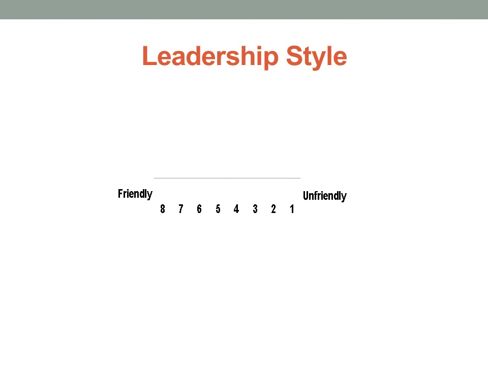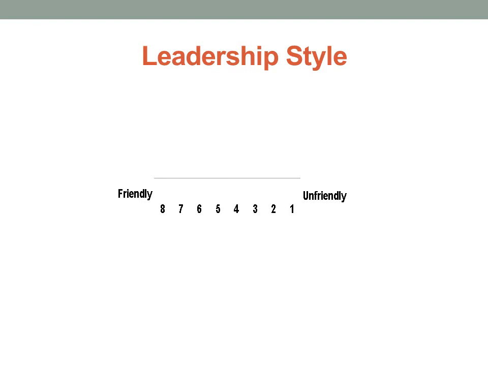Fiedler believed that leadership style is fixed and the attitudes of the leader can be measured using a scale he developed called the Least Preferred Co-worker, which is called the LPC scale. The scale is basically a questionnaire consisting of 16 items used to reflect a leader's underlying disposition towards others. Each item in the scale is given a single ranking of between 1 and 8 points, with 8 points indicating the most favorable rating.